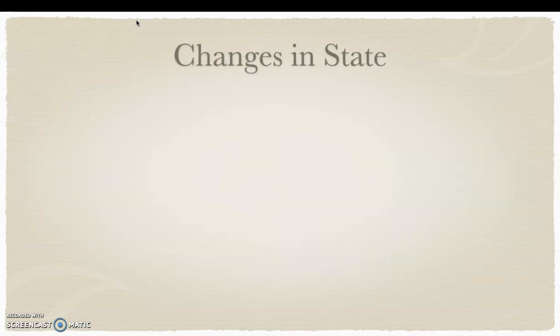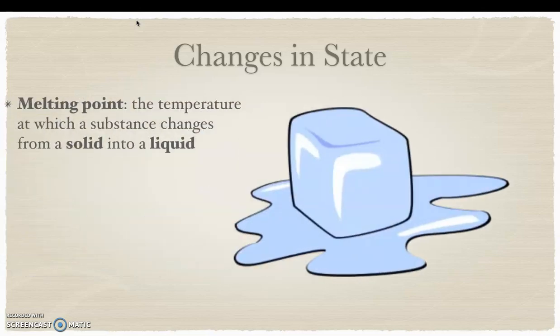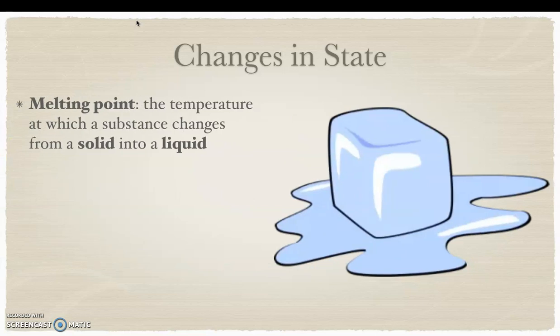Now, let's go and learn about the changes in state. Like I told you, water could be either solid, liquid, or gas. Now, when is water solid, when is water liquid, and when is water gas? First up, we have the melting point. Melting point is the temperature at which a substance changes from a solid into a liquid. Melting point, it melts. So from ice to water, the temperature changes.